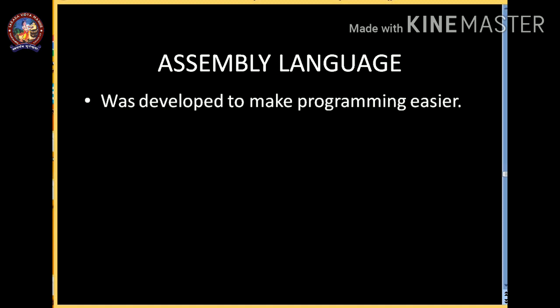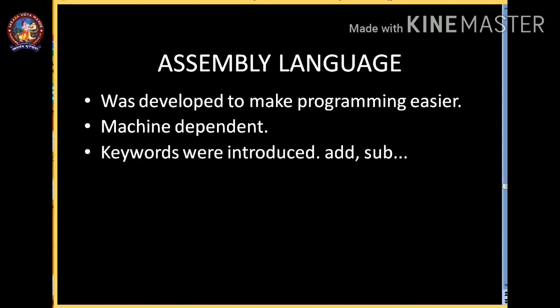Now let's talk about assembly language. Assembly language was developed to make programming easier, as programs written in machine language were too hard to remember and too hard to use. That's why assembly language was introduced. It was also machine dependent, which means a code written for a particular machine may not work for another machine. Here some keywords are used like add, sub, multiplication, and so on. You will learn about this later.